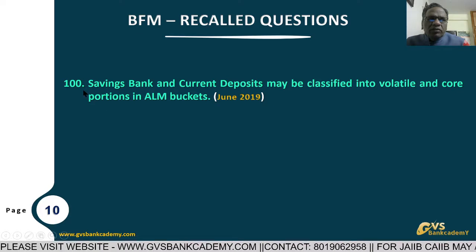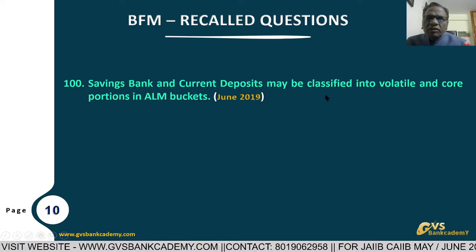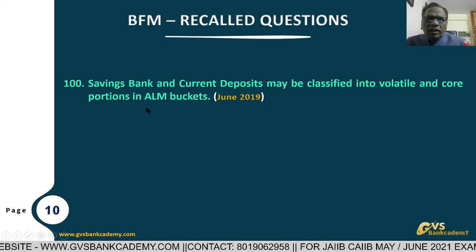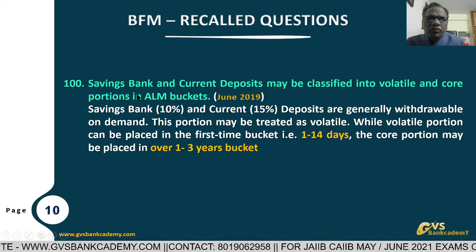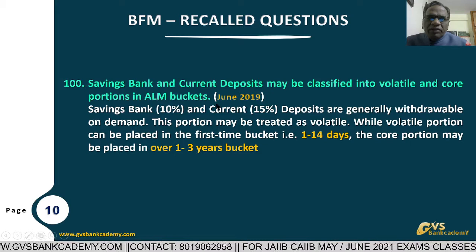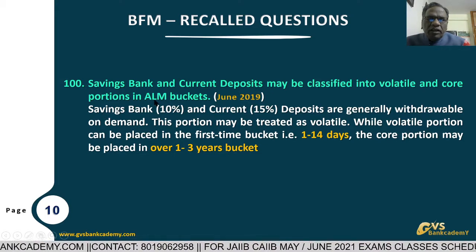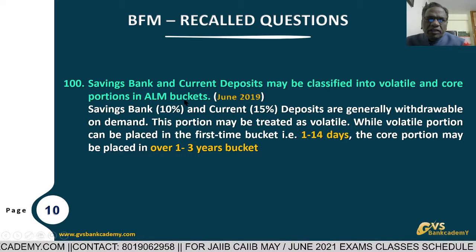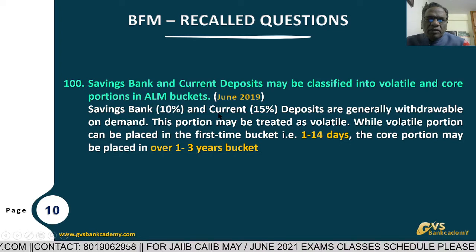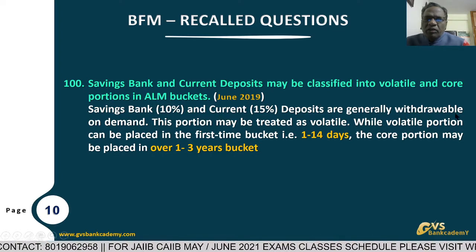Now, this is question 100. In banks, savings bank deposits and current deposits may be classified into volatile and core portions in ALM buckets. At the time of distribution of savings bank deposits and current deposits in the ALM, as per RBI guidelines, 10% of savings deposits and 15% of current deposits are generally withdrawable on demand.